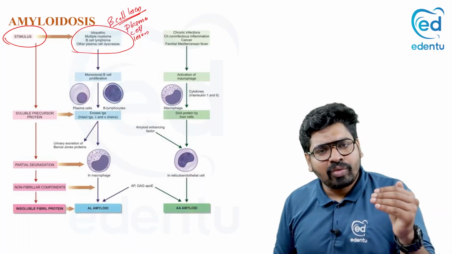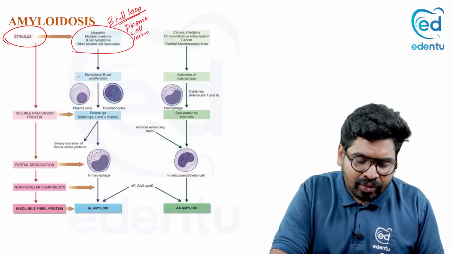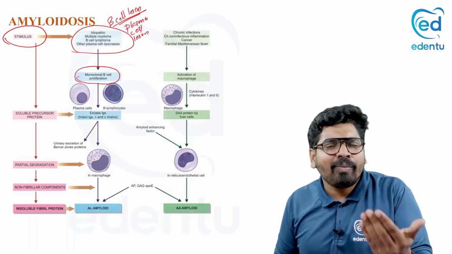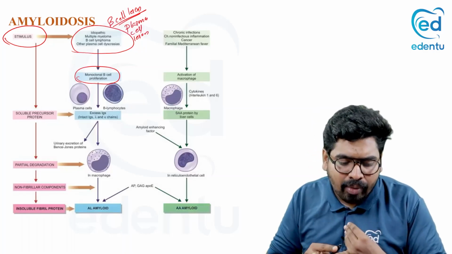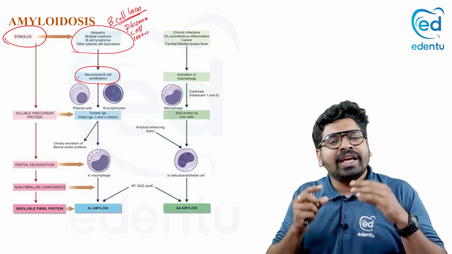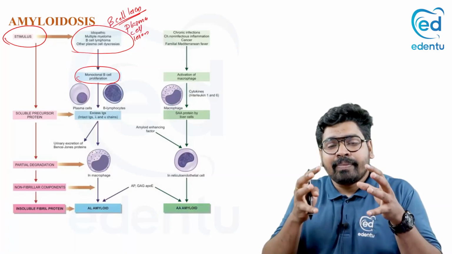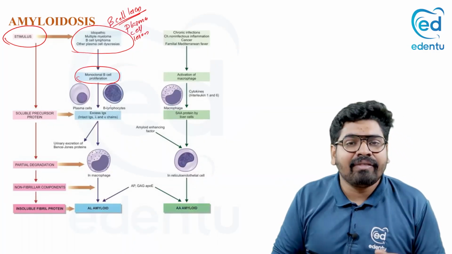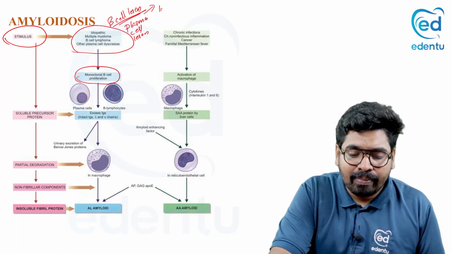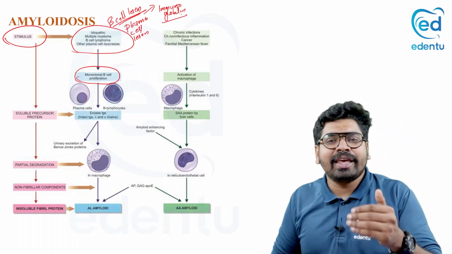Now we have a stimulus acting on this B lymphocyte or on the plasma cells. There is a proliferation of these plasma cells, a condition seen in multiple myeloma or other plasma cell neoplasms, or B cell neoplasms. So what is the triggering factor? The cells causing this are the plasma cells. These plasma cells proliferate, and the function of the plasma cell is to make immunoglobulin.